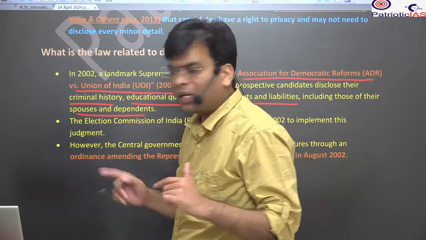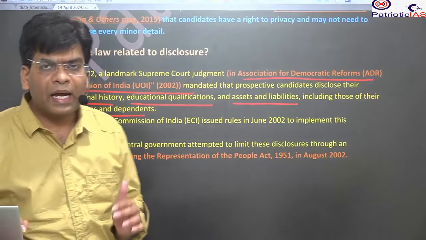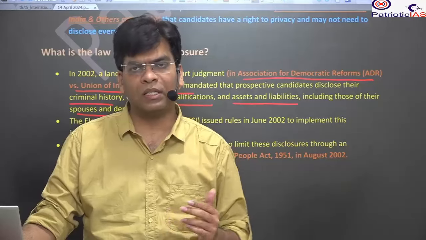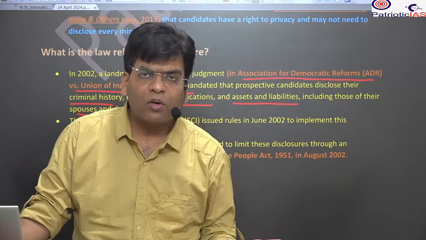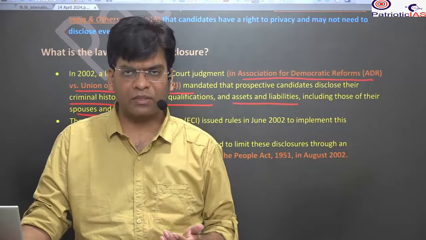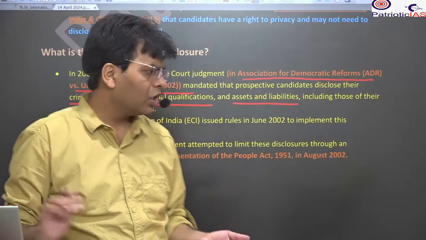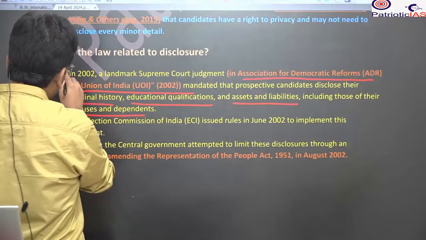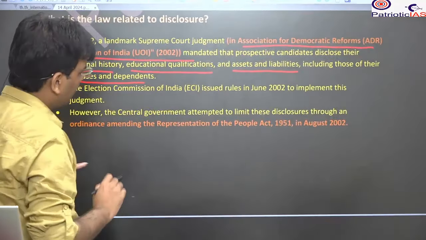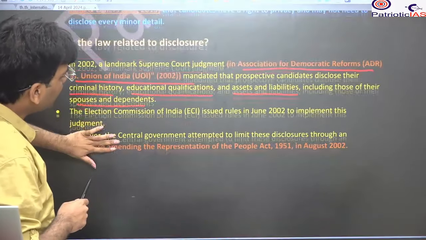Why did they include dependents? Why the spouse? Because they can transfer the assets, the corrupt money, to the name of their children or spouse. That is possible, right? Maybe the husband in the name of the wife, the wife in the name of the husband, maybe the daughter in the name of the son. So there is a chance, and close dependents should be covered.